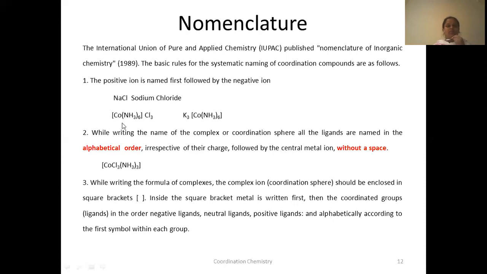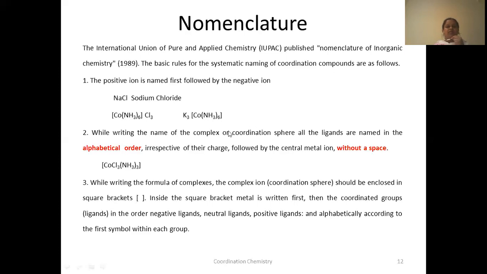In this compound, there is a complex, a coordination sphere. Therefore this coordination sphere forms a positive ion, that is cation, and this chloride group is written on the right side. Therefore it is the negative ion, that is anion.